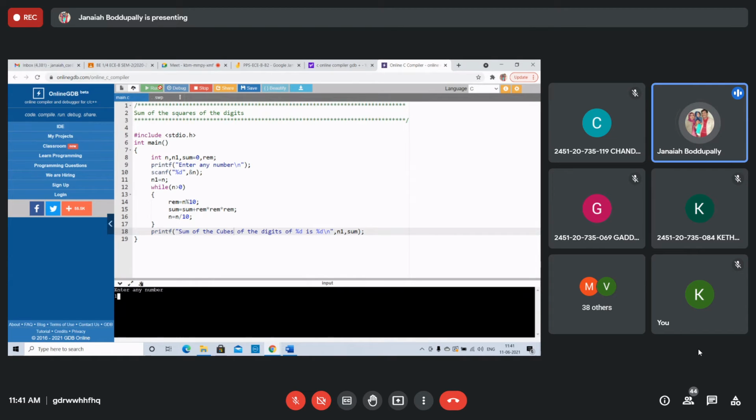1, 2, 3, 4. What is the number? 64 plus 27 plus 8 plus 1. 8 plus 1 is 9, 9 plus 64 is 73, 73 plus 27 is 100. You got that? Sum of the cubes of the digits of 1, 2, 3, 4 is 100. Students, are you able to understand? Are you getting it?